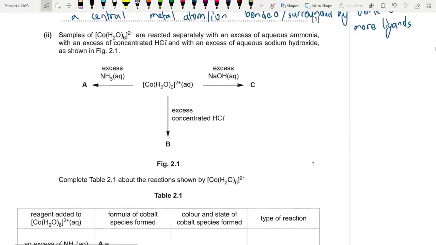Now we have cobalt in our syllabus, and the colors for cobalt are required. It's really important. So what is the color of cobalt? You know that copper is blue in color, we all know that, and cobalt is pink in color. An aqueous solution of cobalt is actually pink.